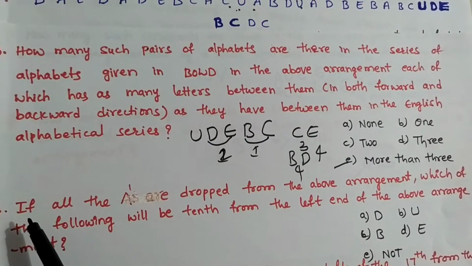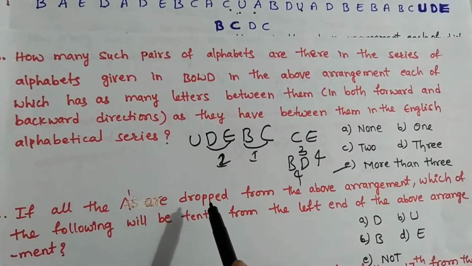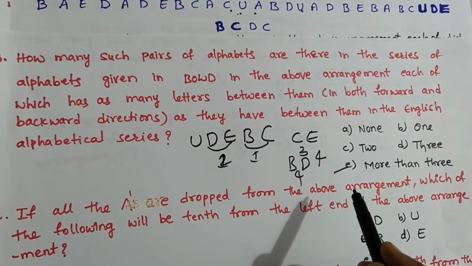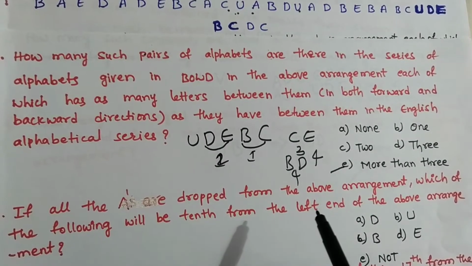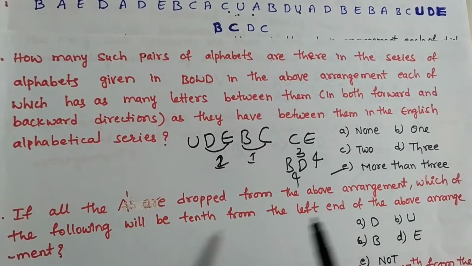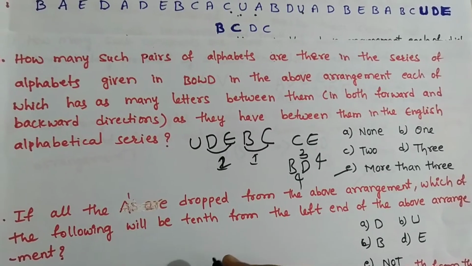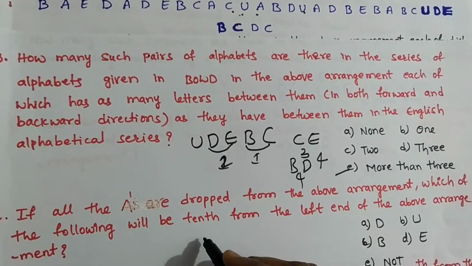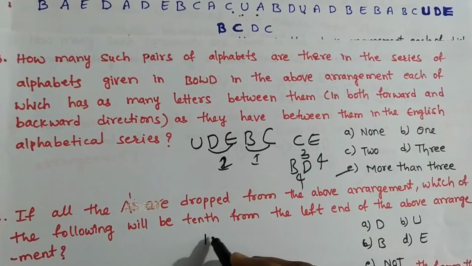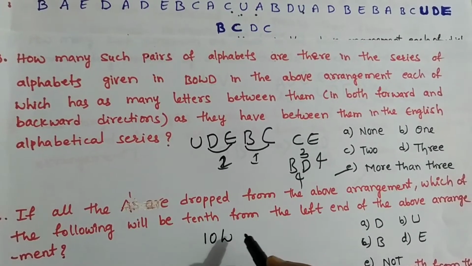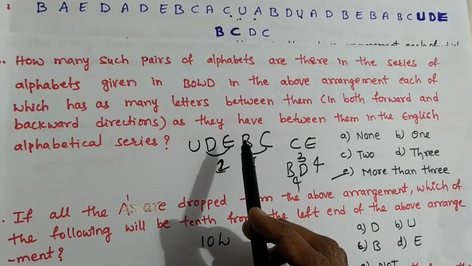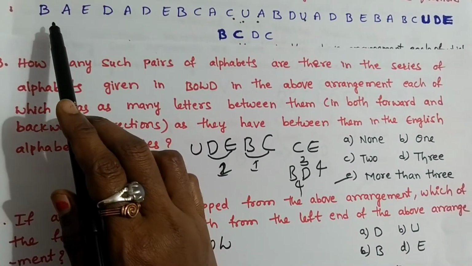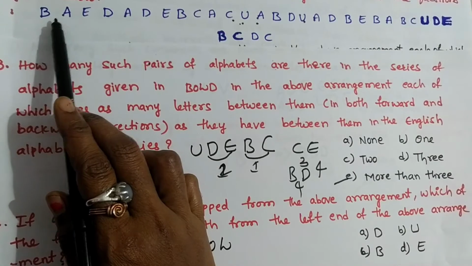Next question, if all the A's are dropped from the above arrangement, which of the following will be 10th from the left end of the above arrangement? We have to count from the left side.